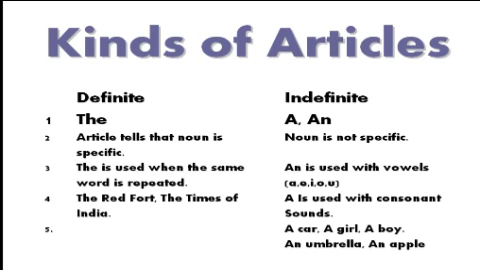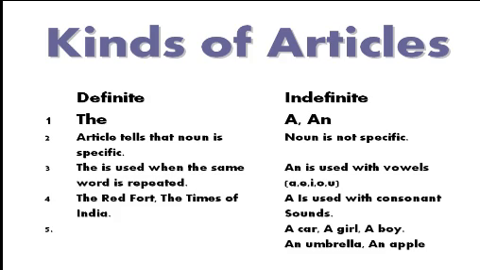A and AN are the indefinite articles. There are 26 letters in the English alphabet. When a noun starts with a vowel sound, that is A, E, I, O, U, we use the article an. And in case of consonant sounds, we use the article a. These are the indefinite articles.